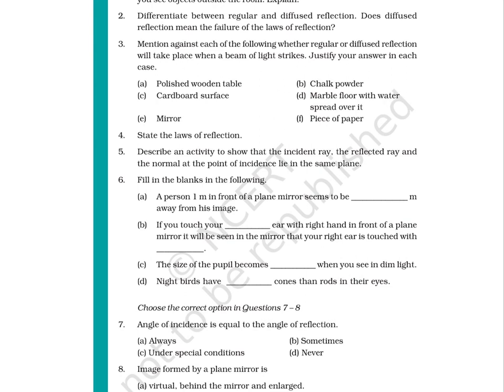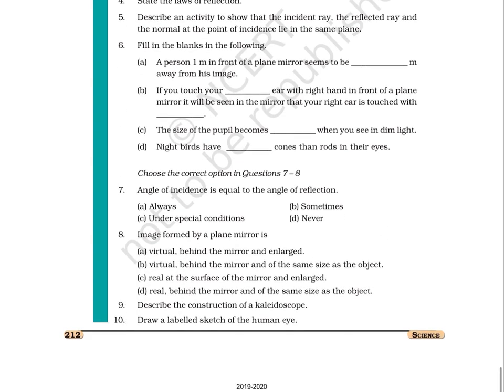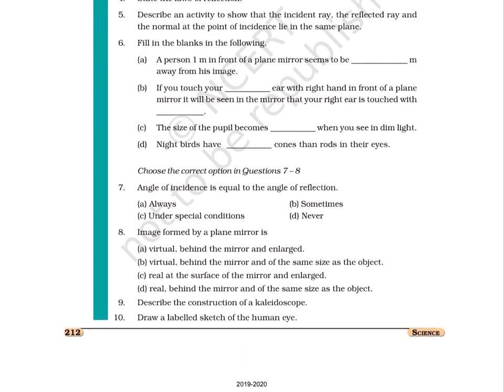A. A person 1 meter in front of a plane mirror seems to be blank meter away from his image. B. If you touch your blank ear with the right hand in front of a plane mirror, it will be seen in the mirror that your right ear is touched with blank. C. The size of the pupil becomes blank when you see in dim light. D. Night birds have blank cones than rods in their eyes.